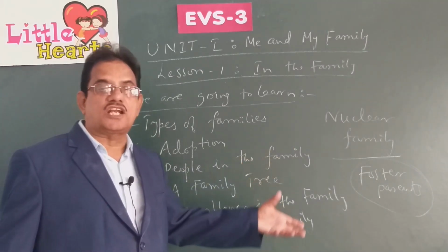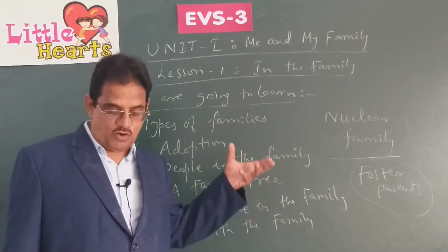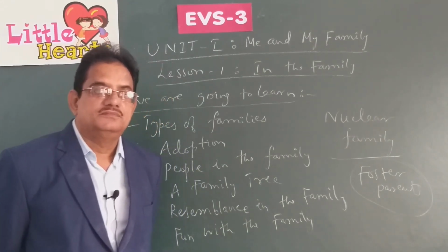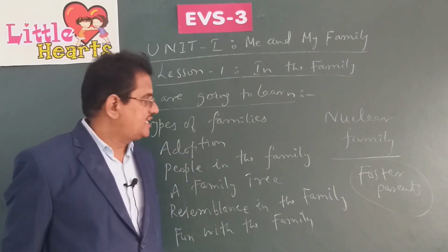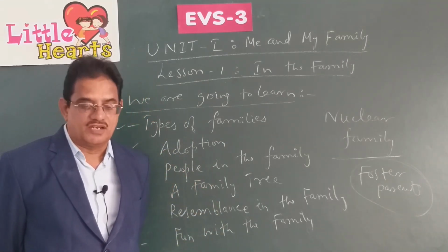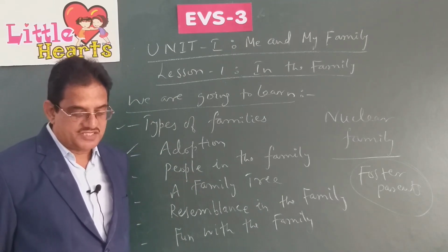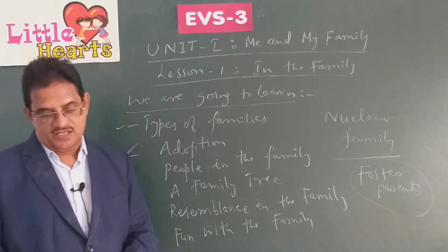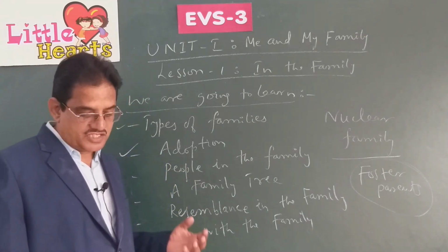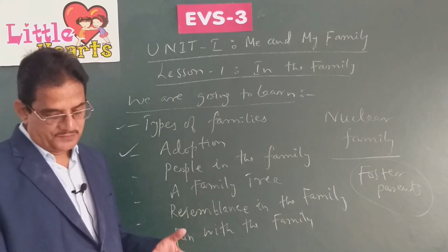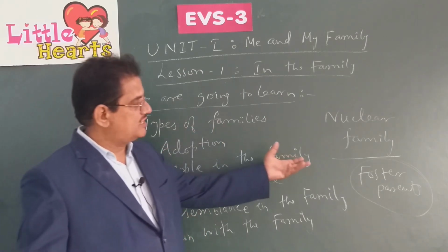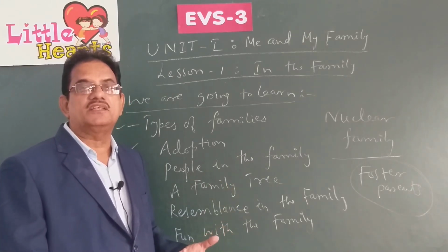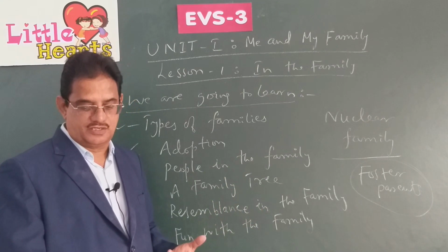And this child who is adopted by these parents is called an adopted child. This is the meaning of adoption, the second point that we are going to discuss. We have completed the discussion now: the act of adopting and taking care of an orphan child who has lost his own parents is called adoption. The people who adopt such children are called foster parents, and the children thus adopted by the foster parents are called adopted children.